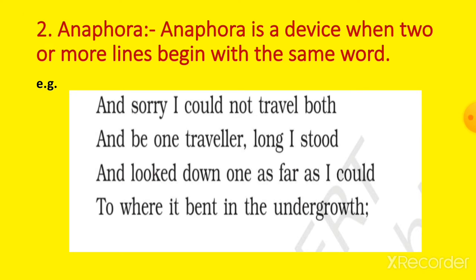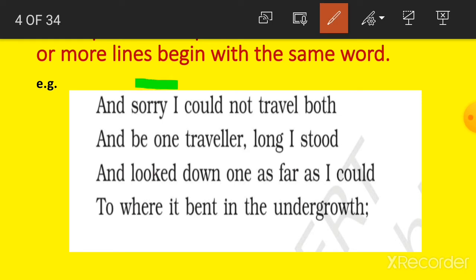Now the second literary term is anaphora. What is anaphora? Anaphora is a device when two or more lines begin with the same word. So students, this is the first stanza of the poem and the lines are: And sorry I could not travel both and be one traveler, long I stood and looked down one as far as I could to where it bent in the undergrowth.